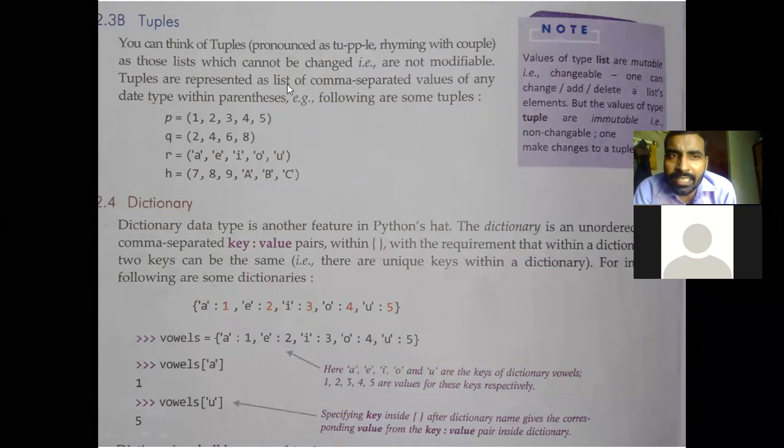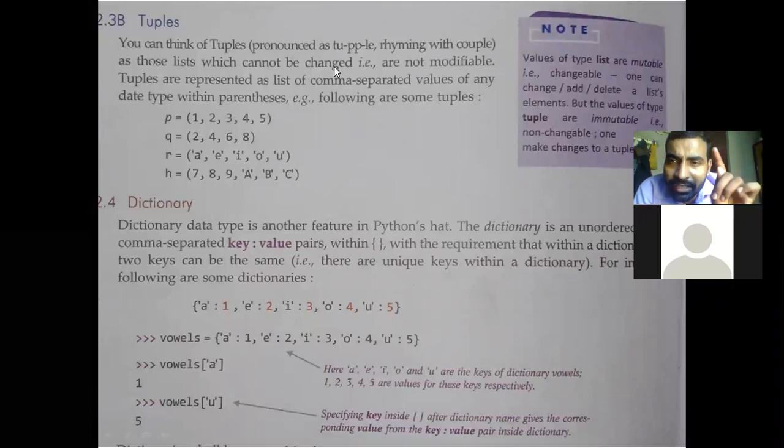See here, example is given. First let us see the definition and then example. You can think of tuples as those lists which cannot be changed, and these values are always written in parentheses. Parentheses means the bracket.